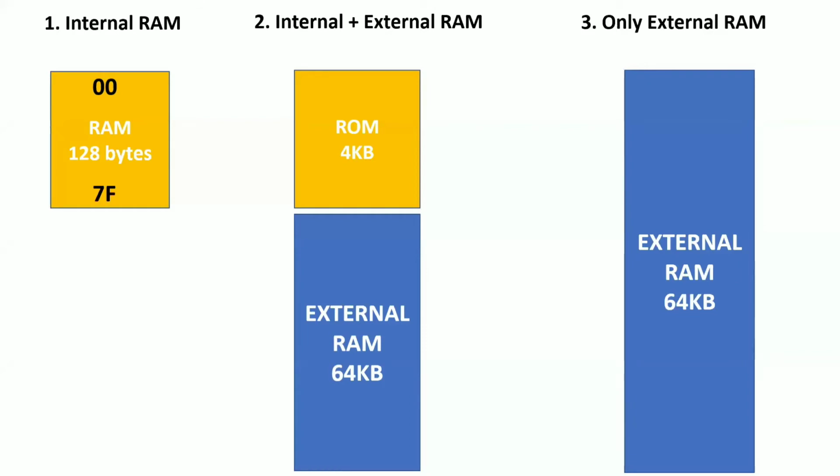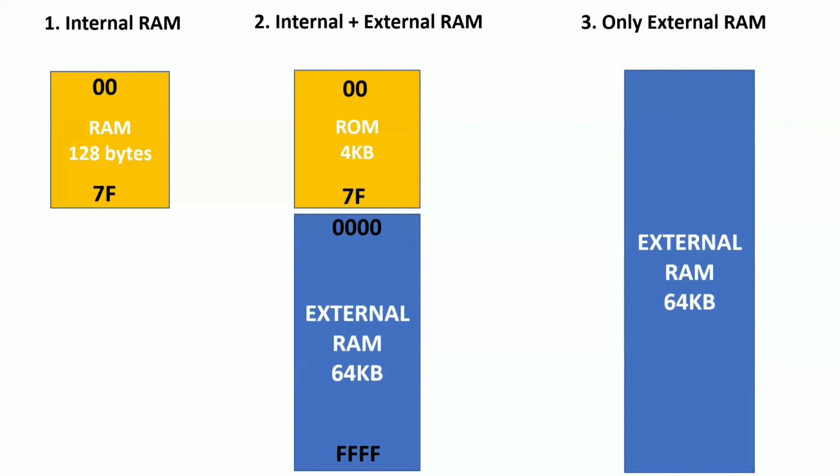Now tell me the starting and ending address locations of the internal RAM: 00 to 7F. Why 7F? Because we have 128 bytes, and 128 bytes requires 7 bits, 2 power 7 is 128. That's why the address location is 7F. So the internal RAM is 00 to 7F, and the external RAM is 0000 to FFFF. Why does external RAM have that much? Because the external RAM size is 64 KB.